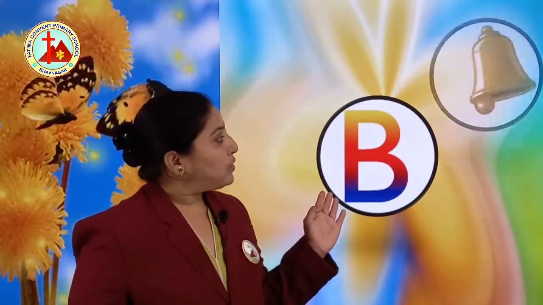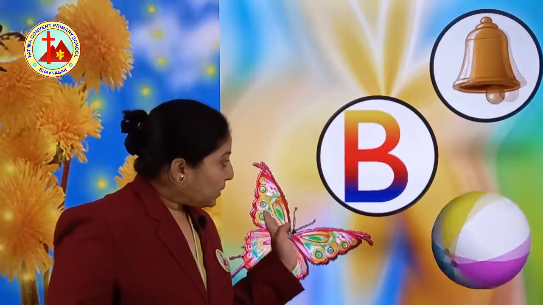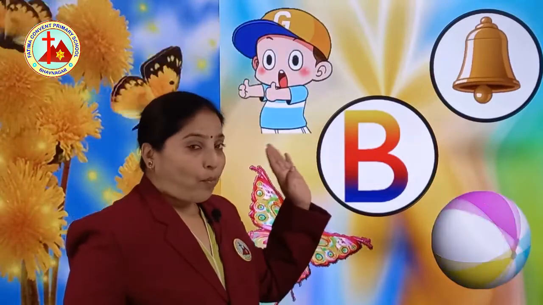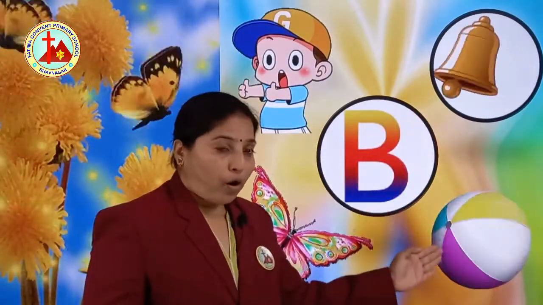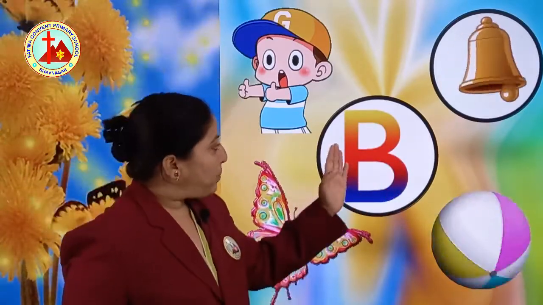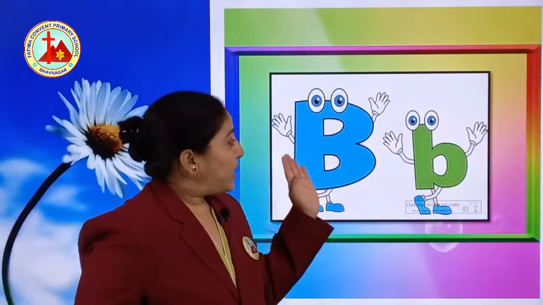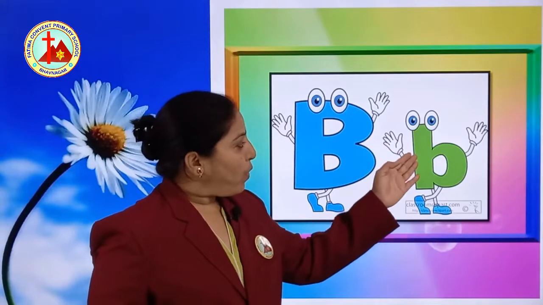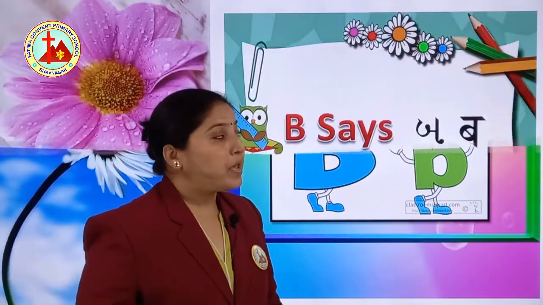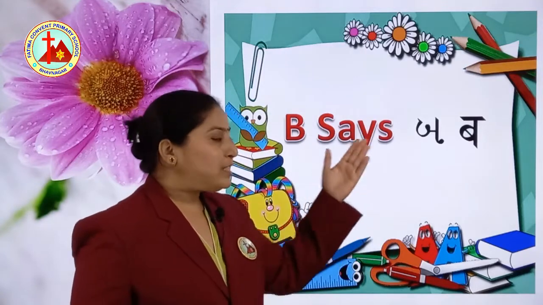B. Let's see the pictures. B for bell. B for ball. B for butterfly. And B for boy. Now let's see. Capital B, small b. What is the sound of B? B says ba.